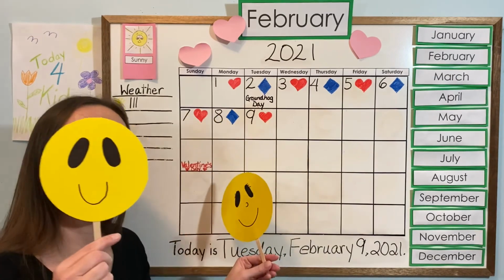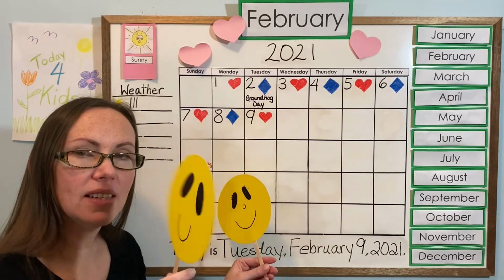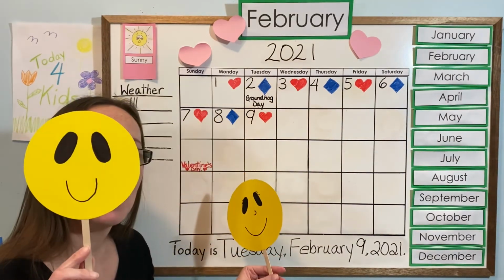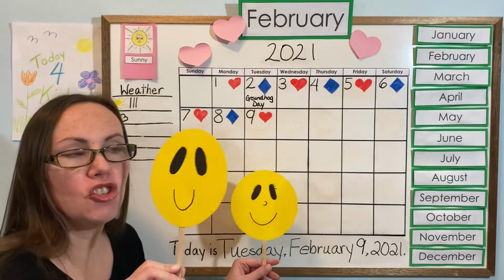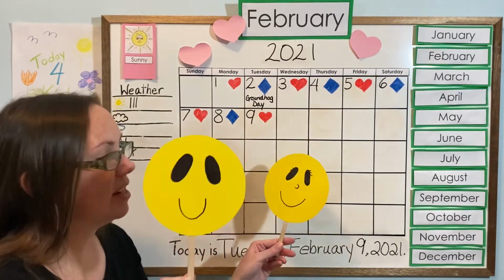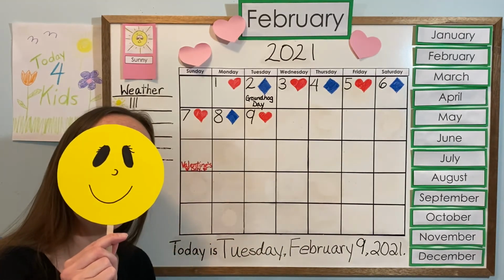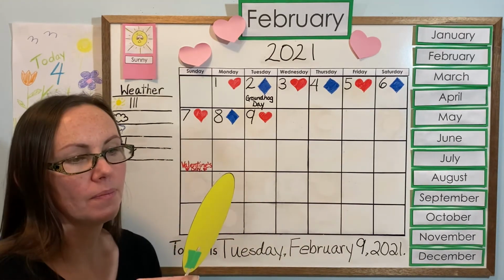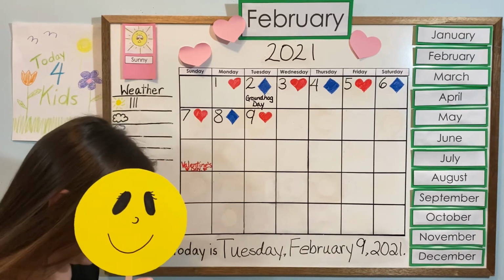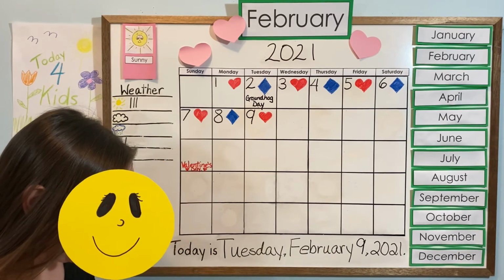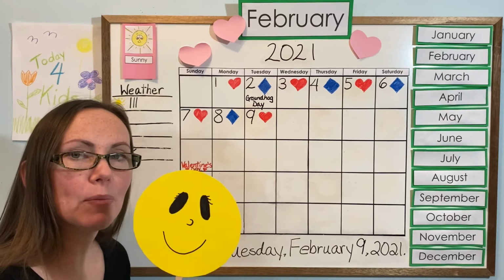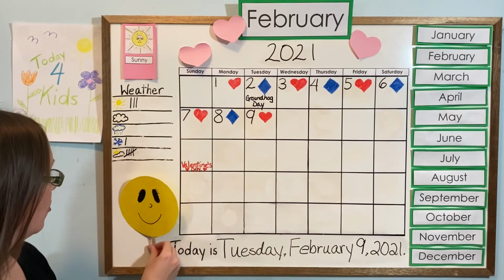What about excited? Are you excited today? Are you doing something special? Are you really, really happy and jumping up and down, so excited for today? What about happy? Just okay. Peaceful? I don't know. I think I am just happy and peaceful today. Let's put that one on the board.